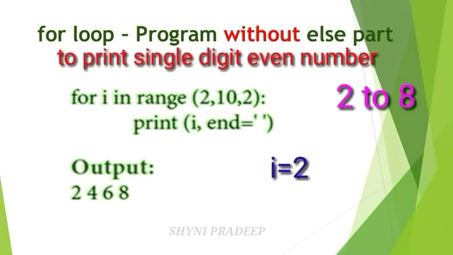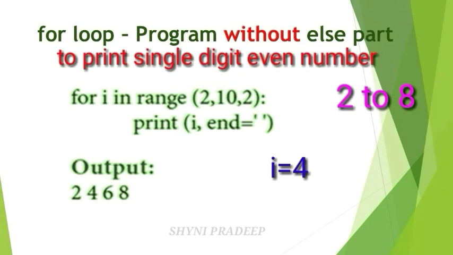First take i equal to 2, that is the initial value. Check this condition: this is true, because the last value 8 is not reached, so you will get the output of print(i). Take the next value with the increment of 2: 2 plus 2 is 4. So here write range(4, 10, 2). This is also true because the last value 8 is not reached. So execute the statement print(i), that is 4. i is equal to 4.